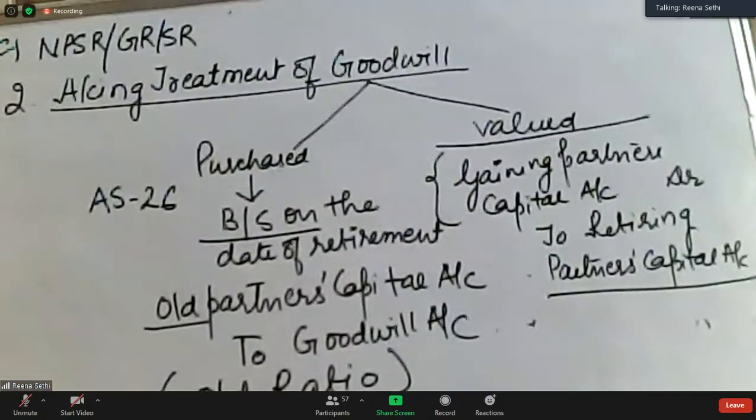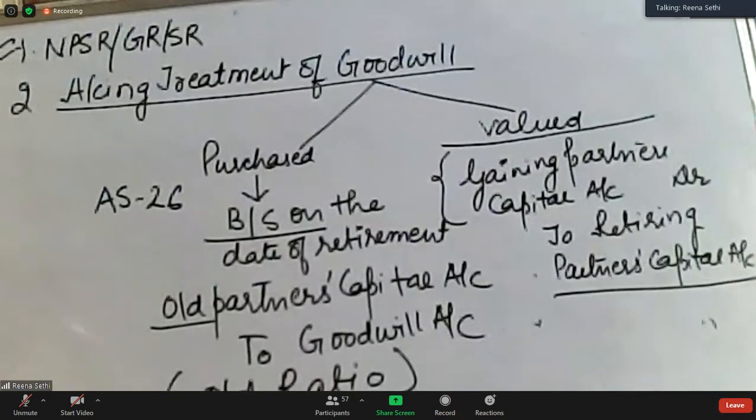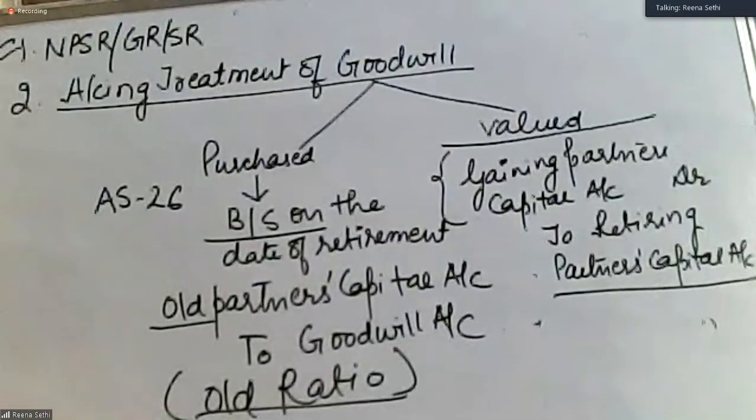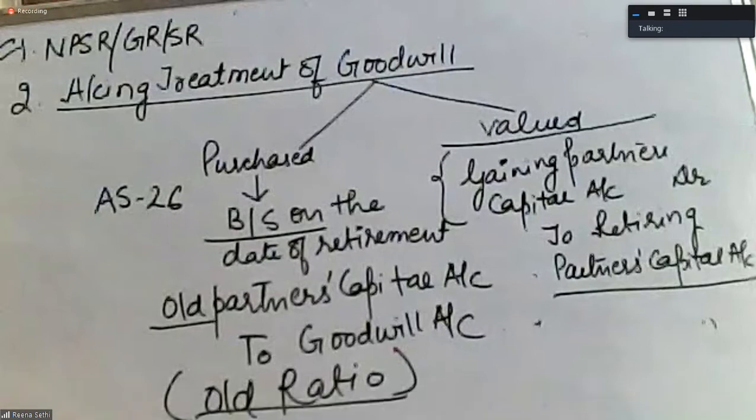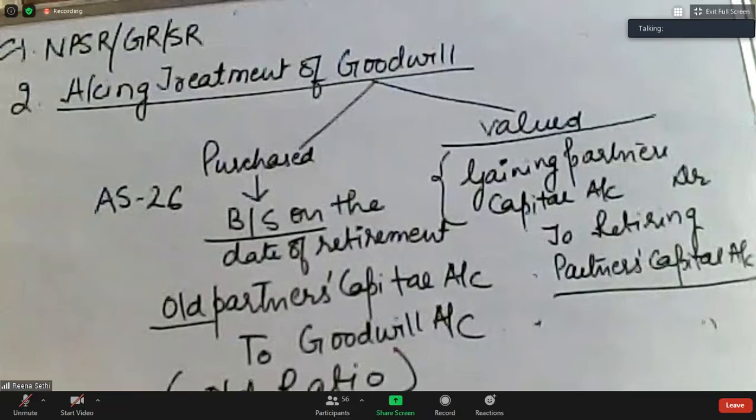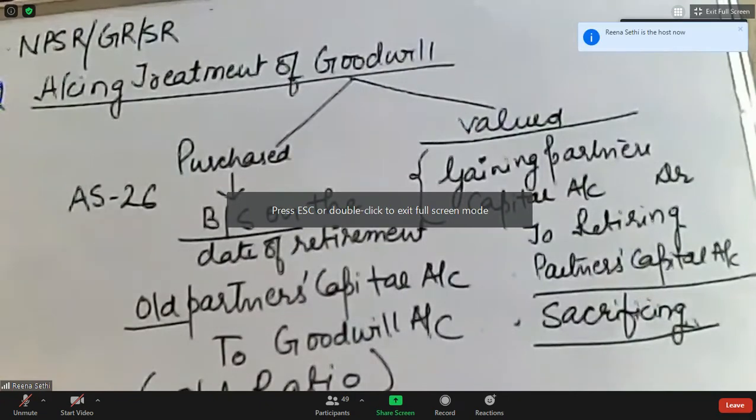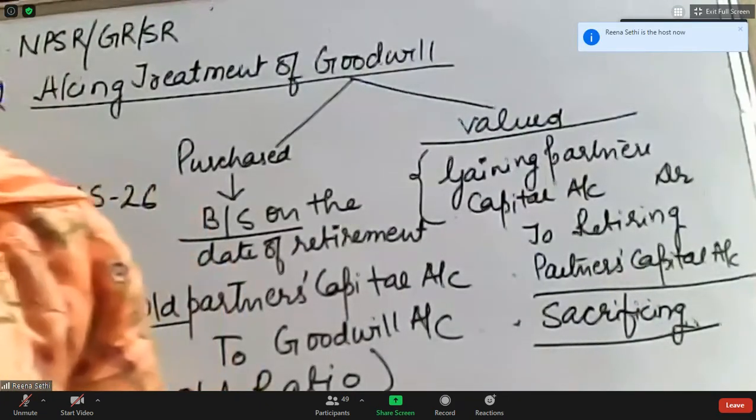So you have learned how to calculate the gaining ratio, how to value goodwill. Let's do the questions from the textbook.